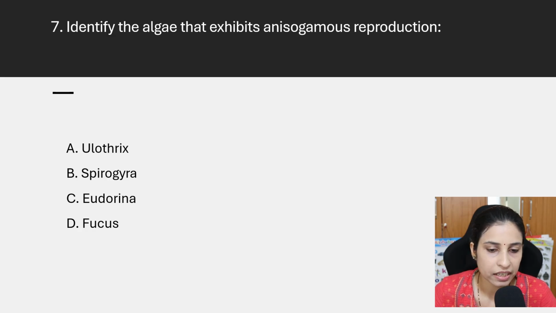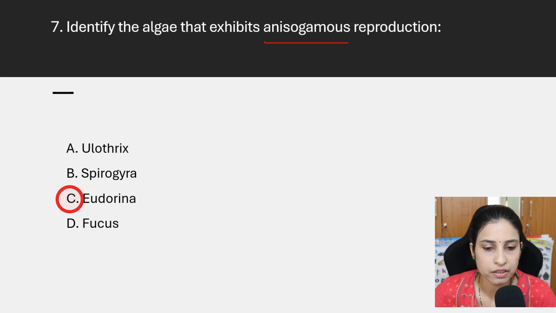Identify the algae that exhibit anisogamous reproduction. Anisogamous means two gametes are dissimilar, not similar in shape and size. Ulothrix, Spirogyra, Ectocarpus, Fucus. The answer is Ectocarpus. Anisogamous reproduction is observed in Rhodophyceae and Phaeophyceae. Ectocarpus is one of the examples of the Phaeophyceae. Okay, so these are the classes of algae.